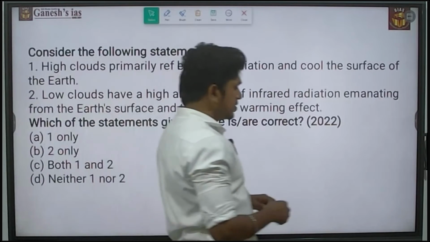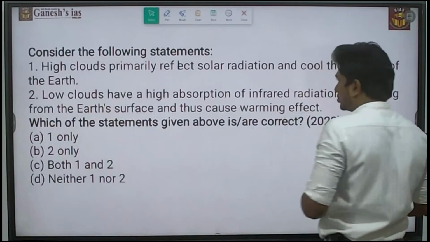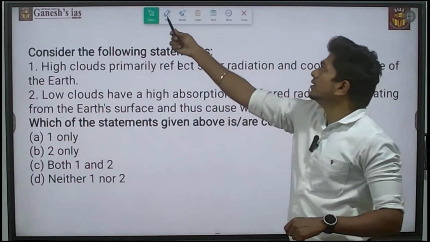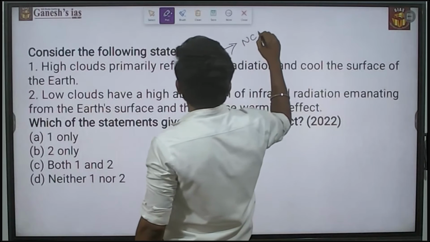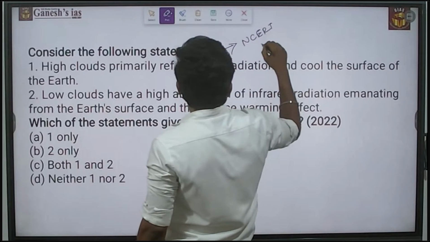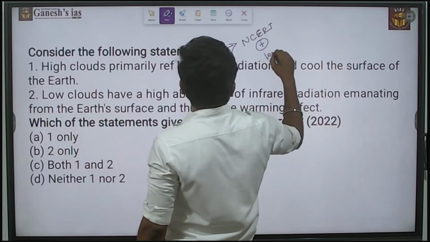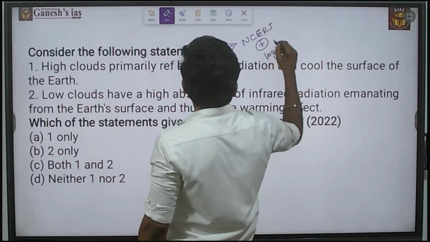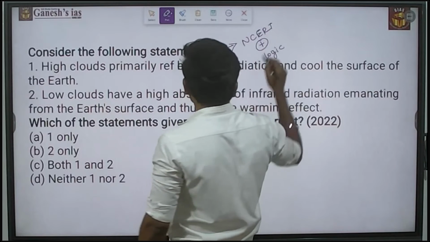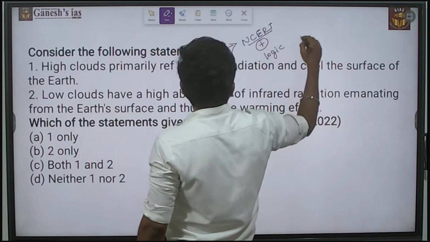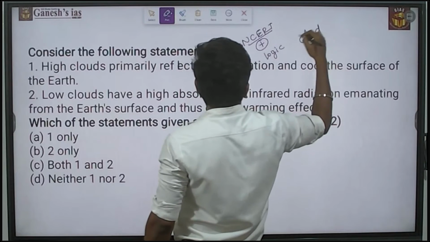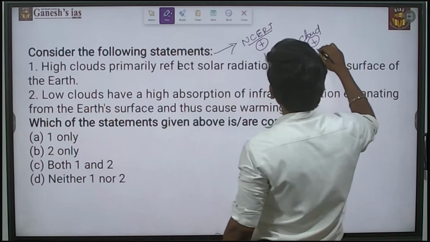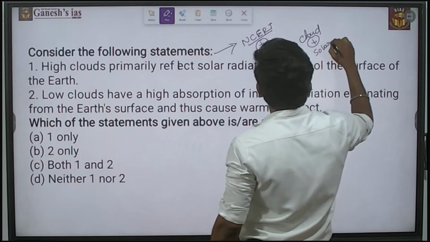Yes. This question was asked in 2022. It is purely an NCERT based question with some logic, which means it is a collaboration between one topic, the clouds, along with solar radiations.